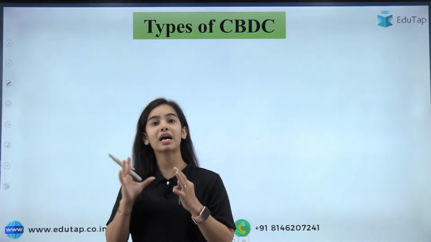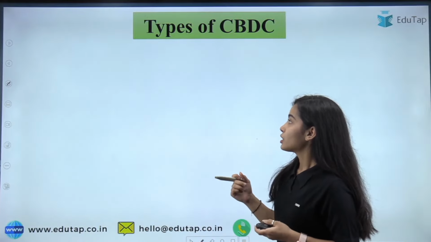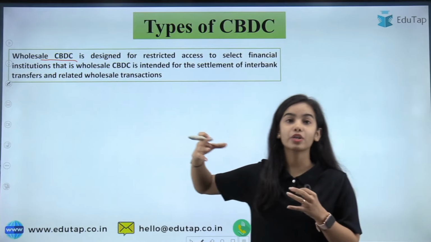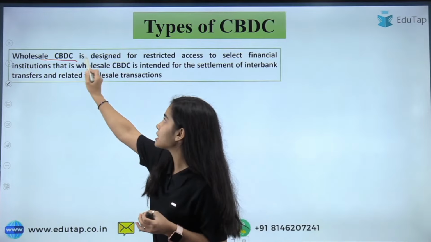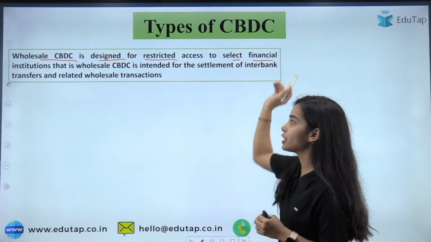This central bank digital currency is also very important from the descriptive point of view. Okay. So now coming to the types. First is the wholesale CBDC that will be provided to the big institutions, to the financial institutions. Okay. So the wholesale CBDC is designed for restricted access to select financial institutions.